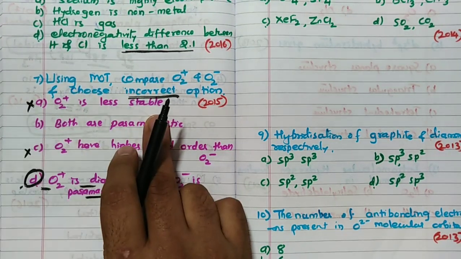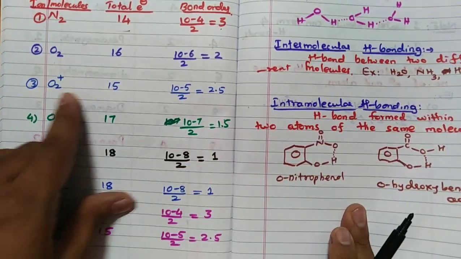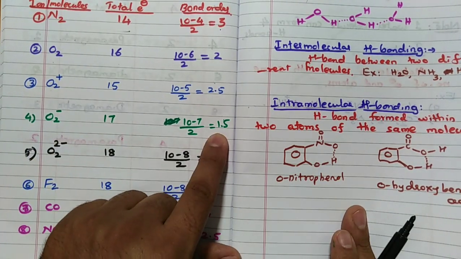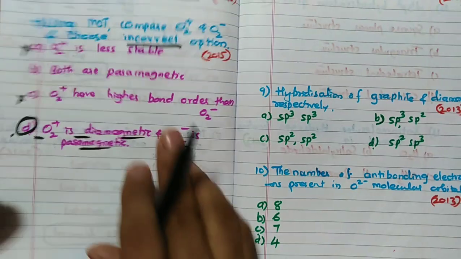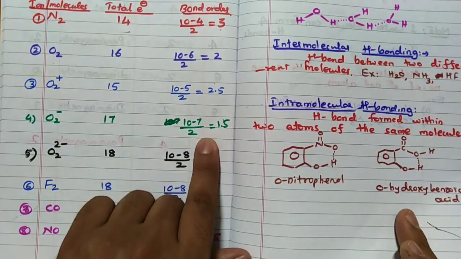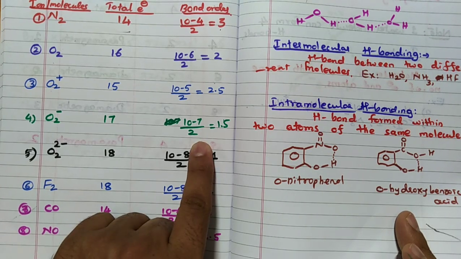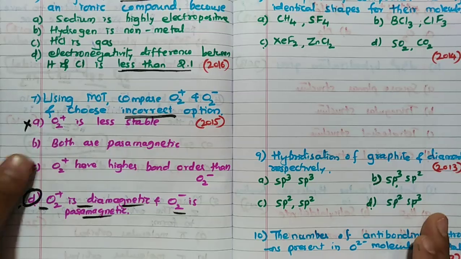O2 plus less stable is also correct, because for O2 plus and O2 minus, you see the bond order. O2 plus bond order is 2.5, O2 minus is 1.5. Bond order increases, stability increases. Hence it is more stable is also correct. O2 plus has higher bond order, that is also correct. Because of this reason, remember, the answer is D.